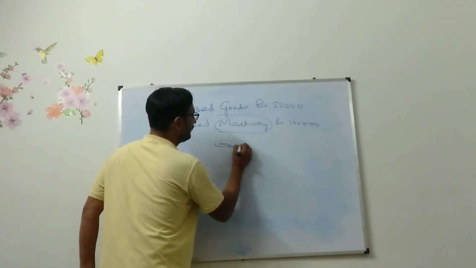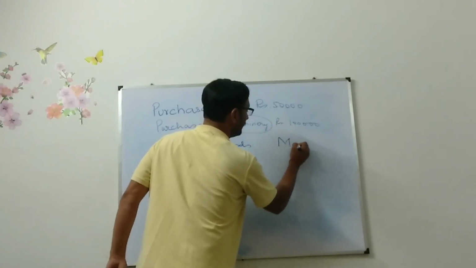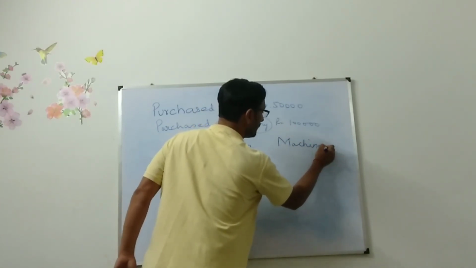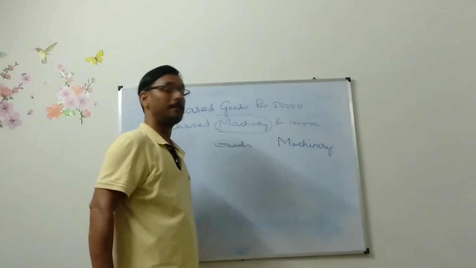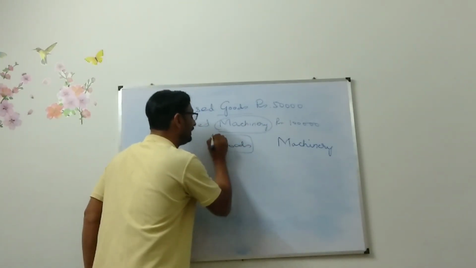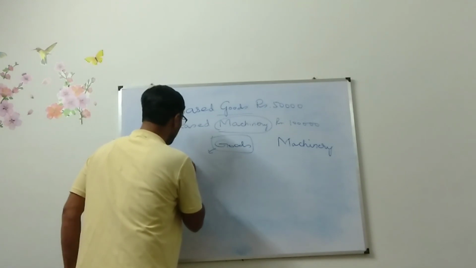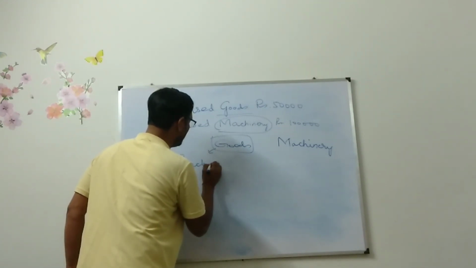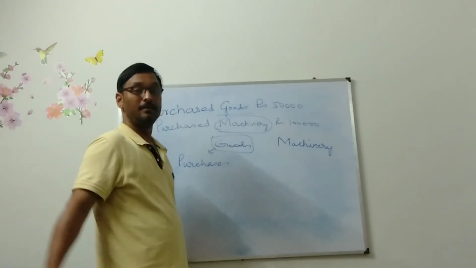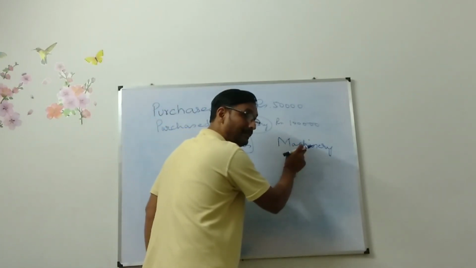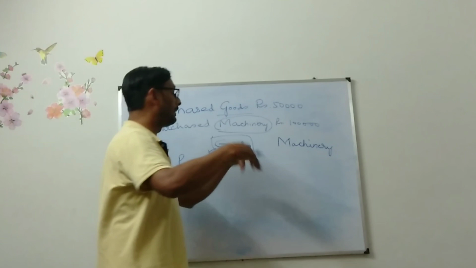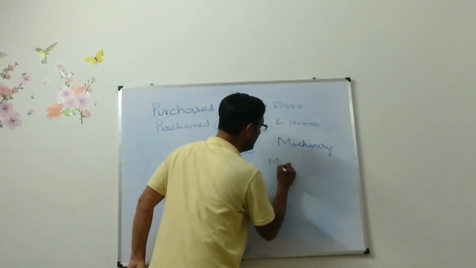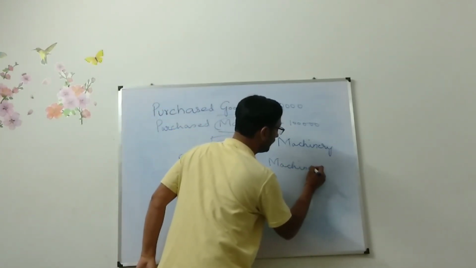You are buying goods, you are buying machinery. In both the cases, thing is coming in. But when you are trading in this thing, then you will have to write like this. It will be treated as purchases. When you are buying this thing, then you are naming it. Machinery is coming in. When machinery, so what you will be writing? Machinery account debit.